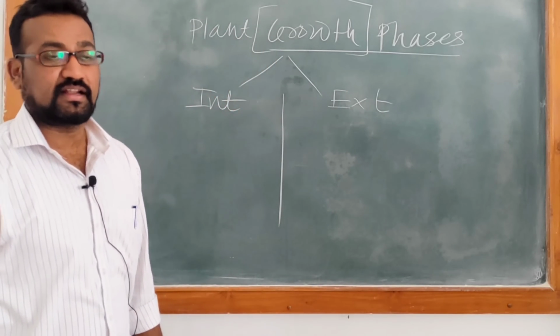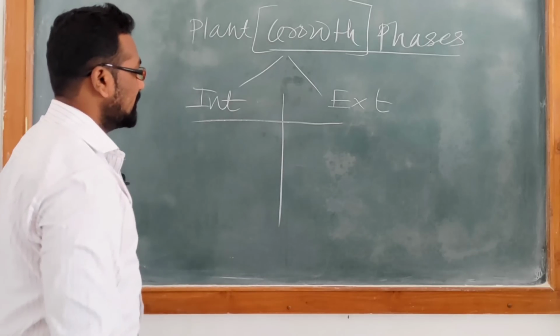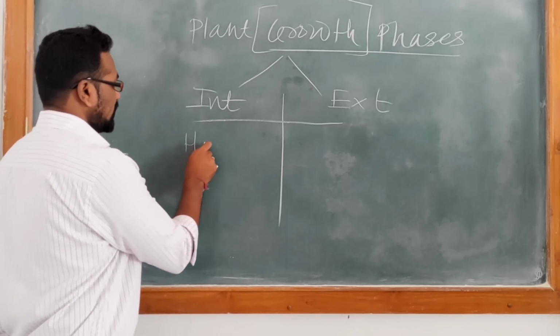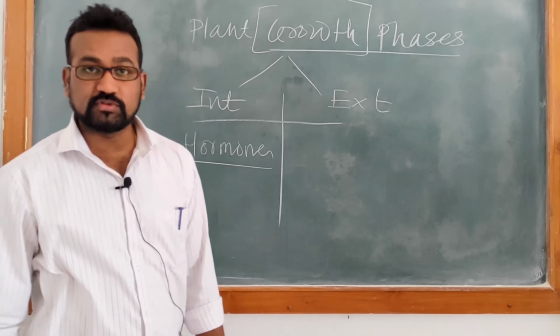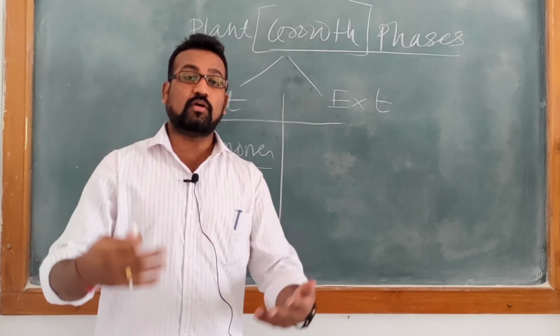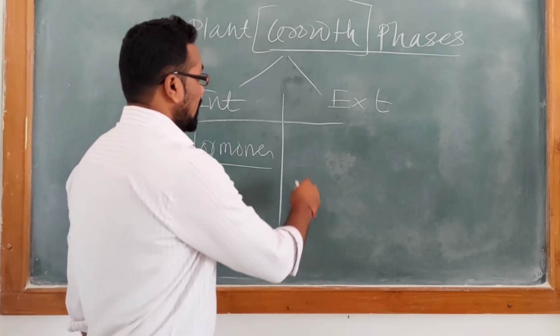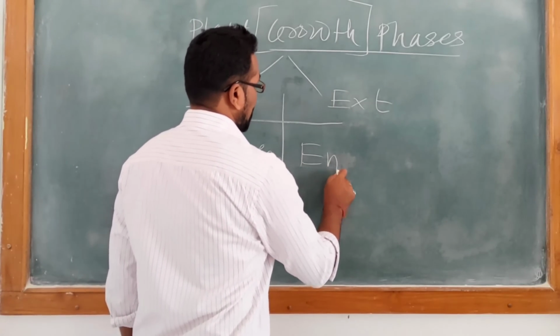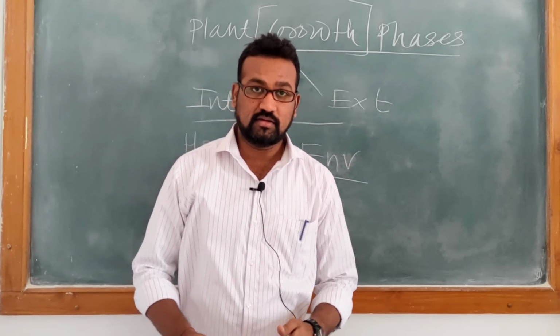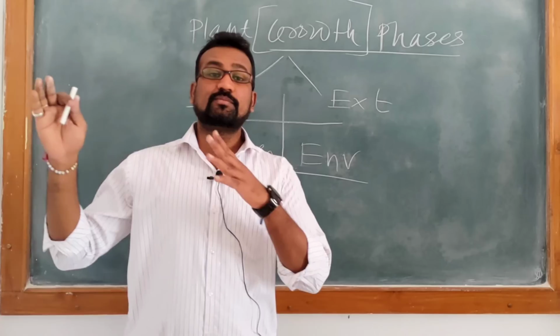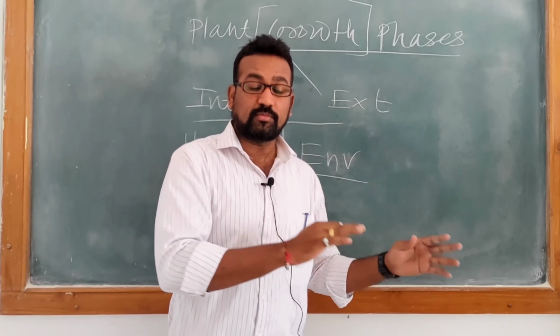So which are these internal and external factors? You have to just remember this. Internal factors include various hormones which play an important role in the growth of the plant, and external factors include the environment surrounding the plant. So the environment has a big role in the growth of the plant.